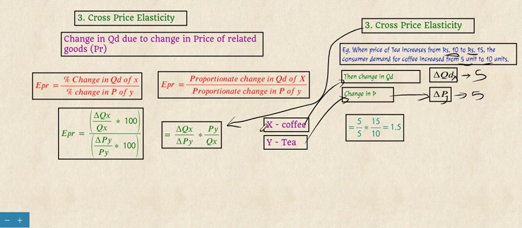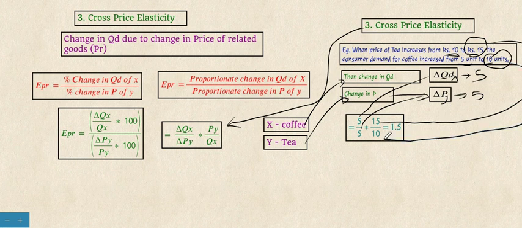Then Py refers to the current price. The current price of tea is 15 and the current quantity demanded is 10 units. So we substitute in the formula: delta Qx as 5, delta Py as 5, Py as 15 and Qx as 10.